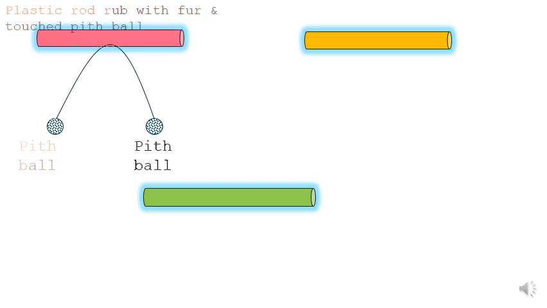Now I will attach two balls. I will put one string. This is a string, and then I attach the two pith balls. This is pith ball 1. This is pith ball 2.